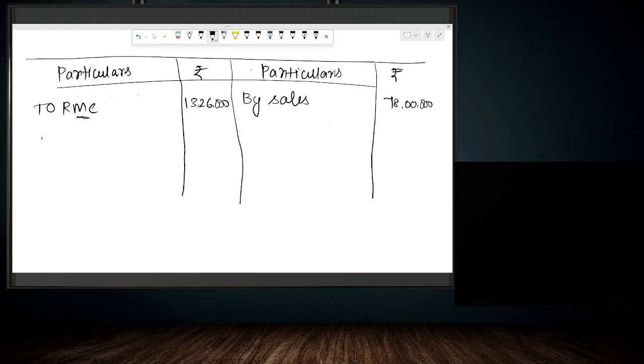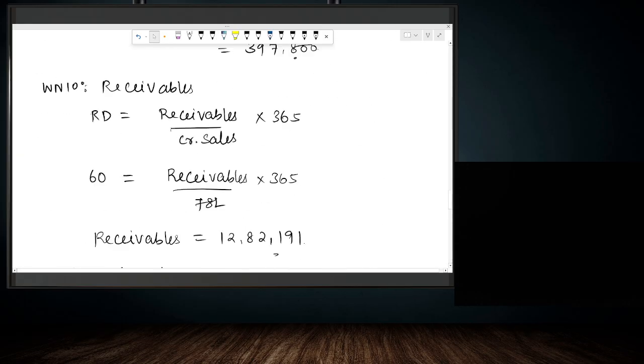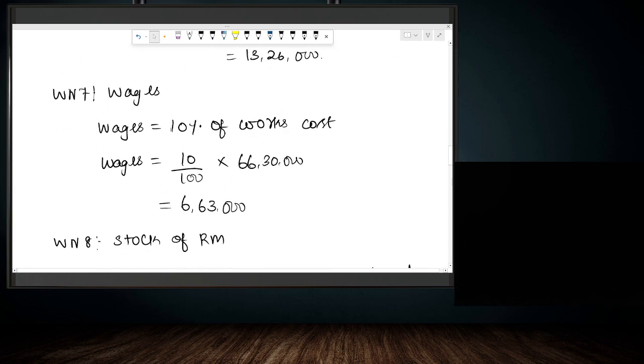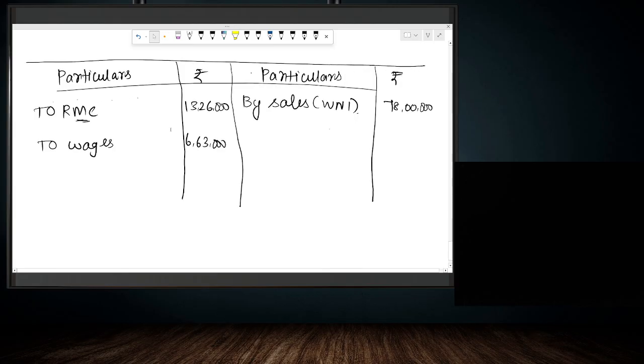Then we calculated wages. Wages it is 6,63,000. So let me write the working note reference. This is working note number 1, and raw material consumed is coming from working note number 6, and wages it is coming from working note number 7.